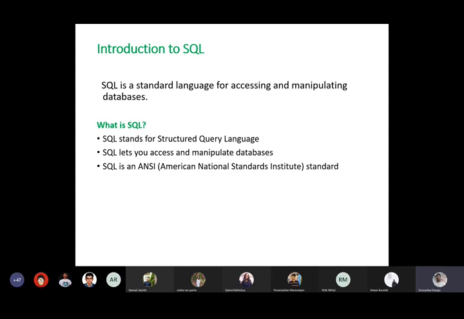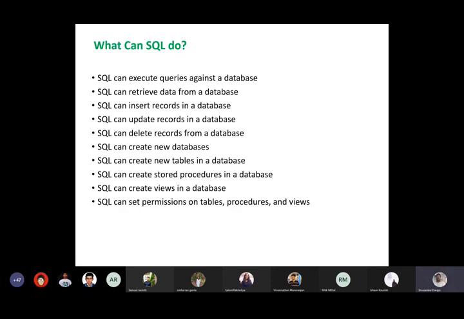Right? So you have SQL from different vendors. All the vendors have to follow the ANSI standard, the American National Standards Institute standard. They need to follow it, right? So what can SQL do? You all know, you would have done something with SQL maybe. It helps you to insert records into a database, right?